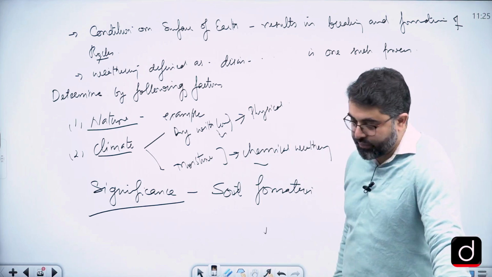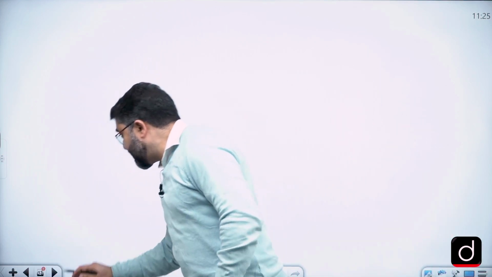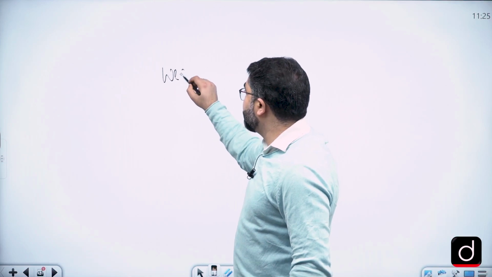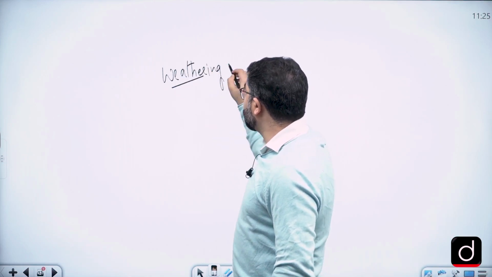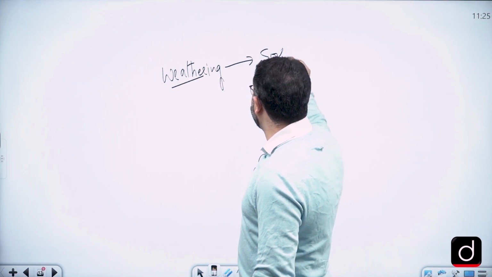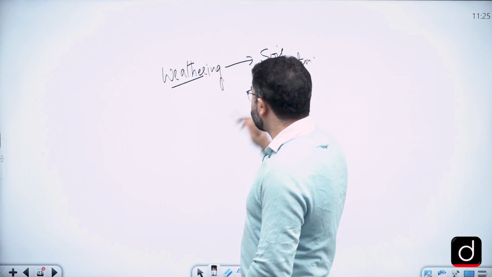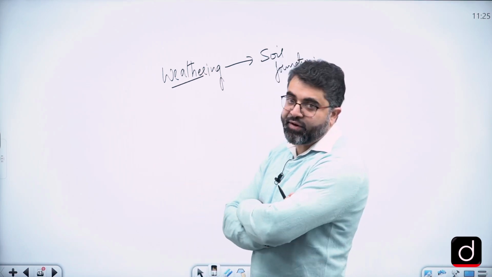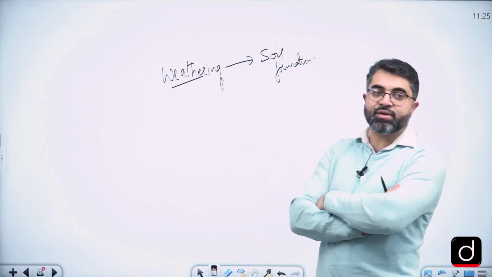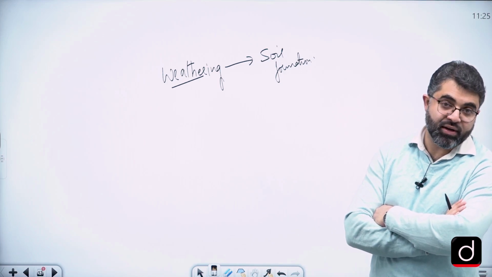This is about weathering and expected questions. Now, what else can we expect from weathering? We also expect that you may get a question on weathering and soil formation, something related to it. So you should have a clear definition of soil and mention that weathering is an associated process, in fact the first process of soil formation.